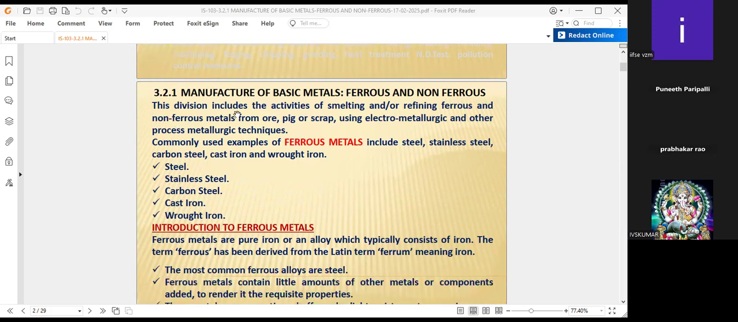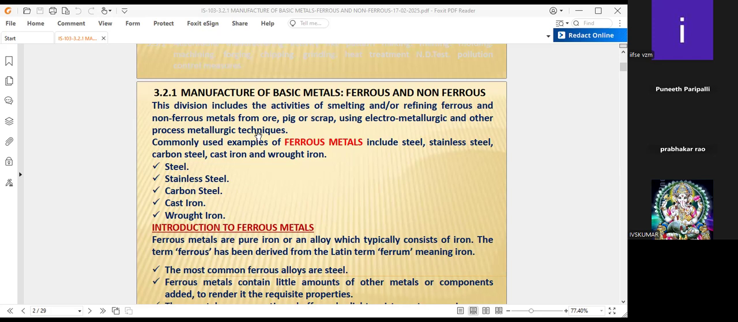This division includes the activities of smelting and refining ferrous and non-ferrous metals from ore, pig iron as well as scrap, using electromagnetic as well as other process industries. For example, these are the raw materials, and we can use scrap material also. We can prepare the ferrous and non-ferrous materials using metallurgical processes or other metallurgical techniques.